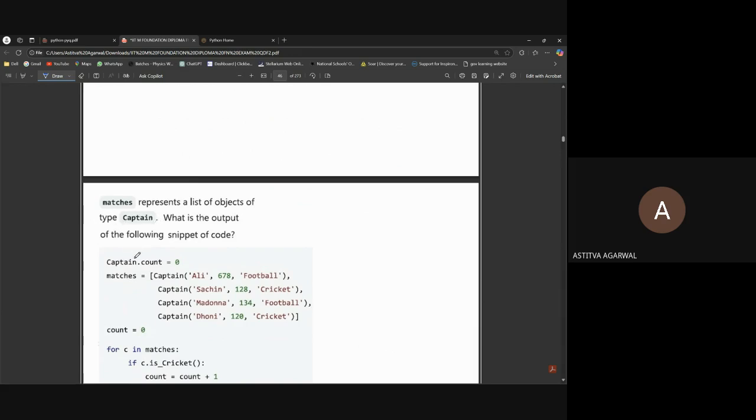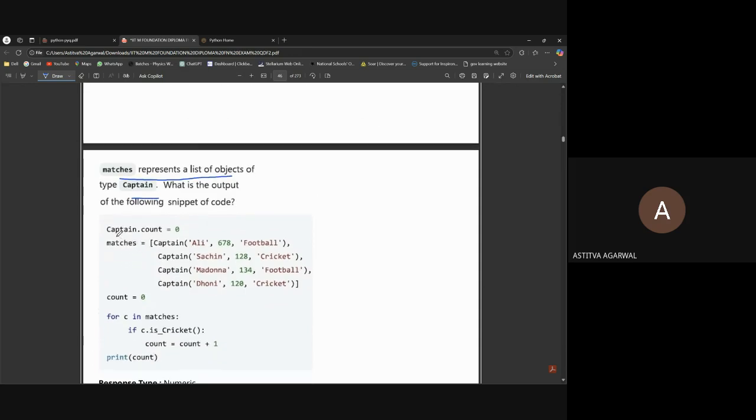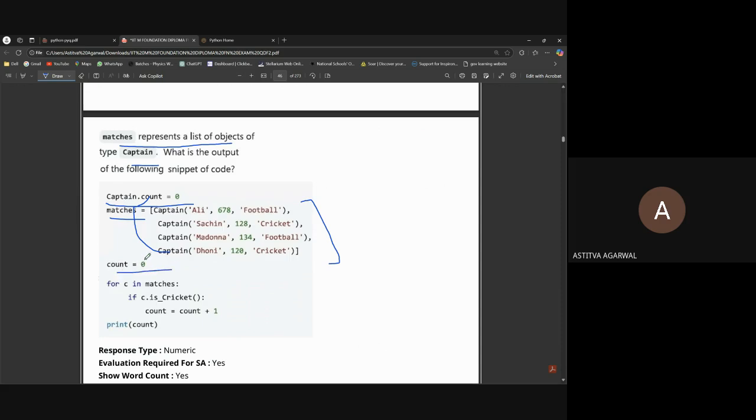What is the output of the following snippet of code? Matches is a list of objects of type Captain. Captain count is equal to zero. For C in matches, meaning C one by one, if C dot cricket, count plus one.